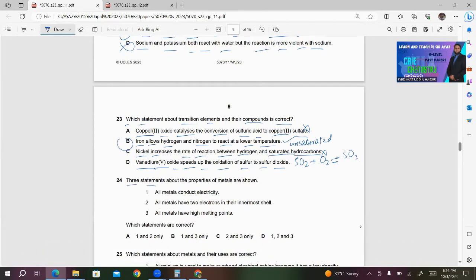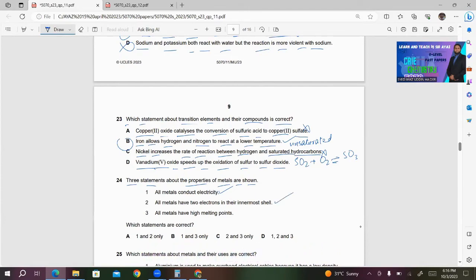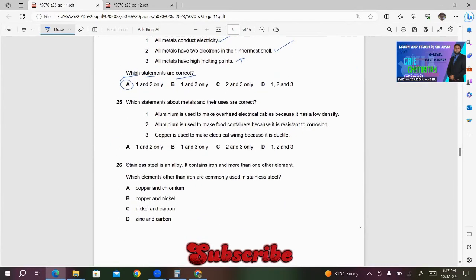24. 3 statements about the properties of metals are shown. Number 1, all metals conduct electricity. This is correct. Number 2, all metals have 2 electrons in their innermost shell. This is also correct. 3, all metals have high melting point. This is wrong. The reason is that group 1 have low melting points and mercury also exists in the liquid state at room temperature and pressure. So which statements are correct? Only 1 and 2. So A will be the right answer in this case.